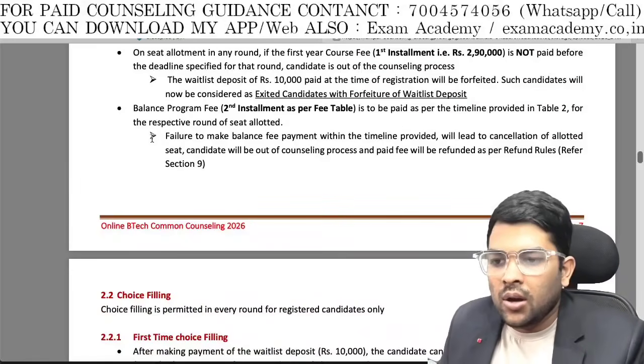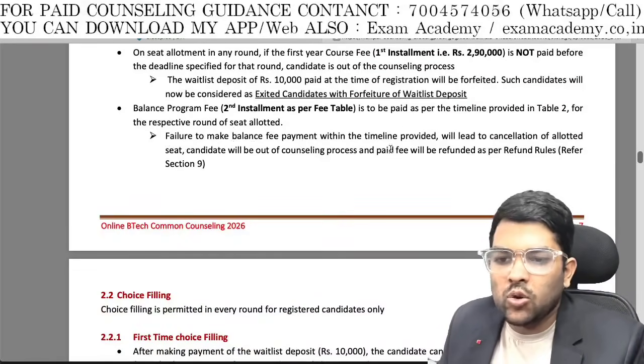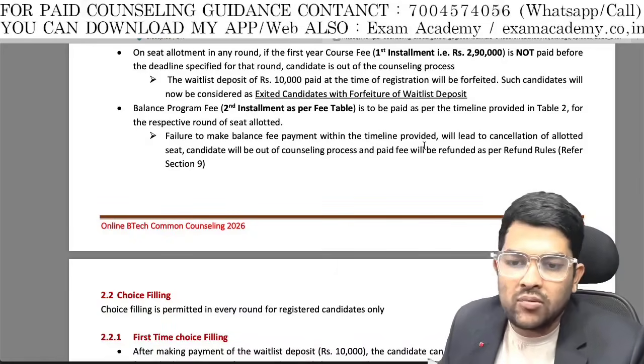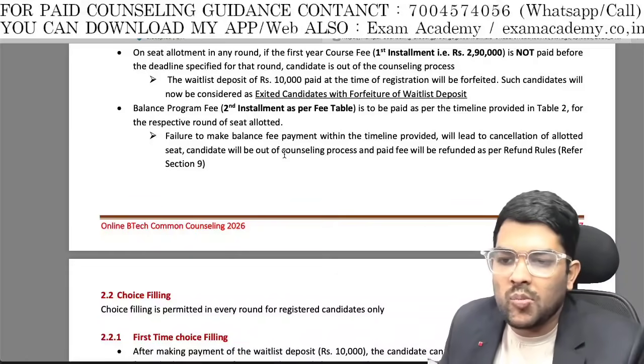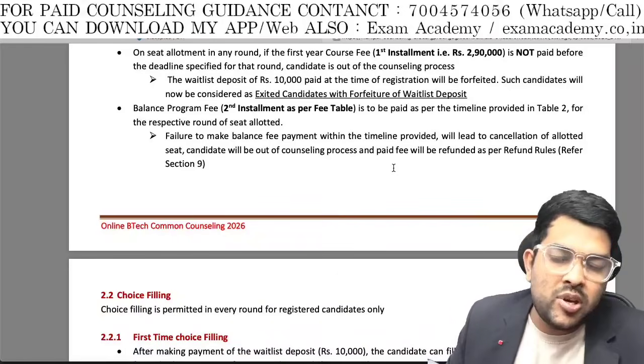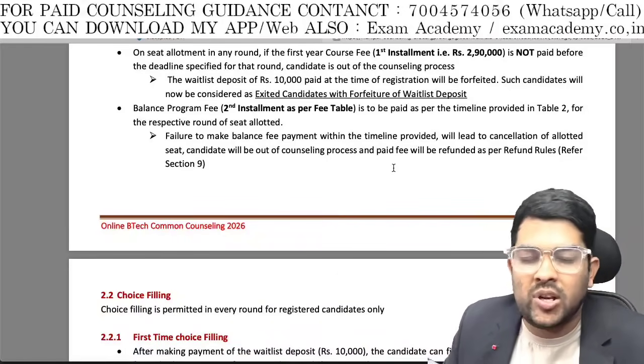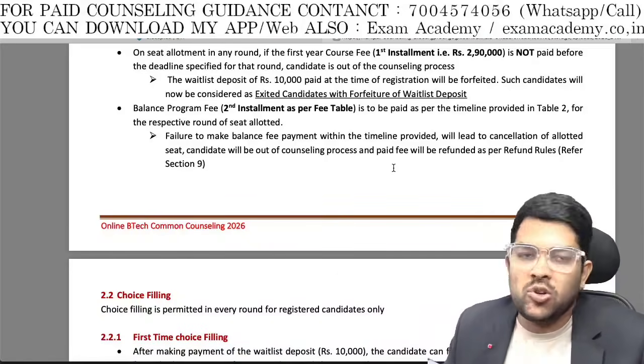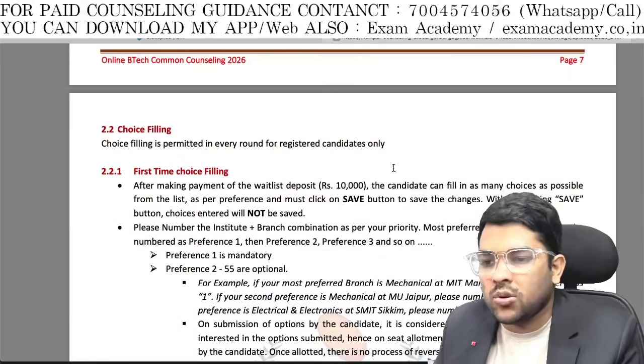Second, in the respective round of seat allotment, failure to make the payment within the timeline will lead to cancellation of the allotted seat. The candidate will be out of the counseling and the paid fee will be refunded as per the refund rule. Means suppose you pay the first installment, but the second you do not pay, then the first installment you will get refunded and the seat will be cancelled, and you will be out of the counseling process.